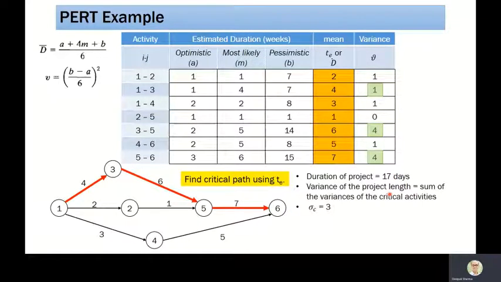And what is the variance of the project length? It is the variance of 1-3, 3-5 and 5-6, which I have shown in green color. So 1 plus 4 plus 4 will become 9. And what is the standard deviation? Square root of 9. So the standard deviation is 3.